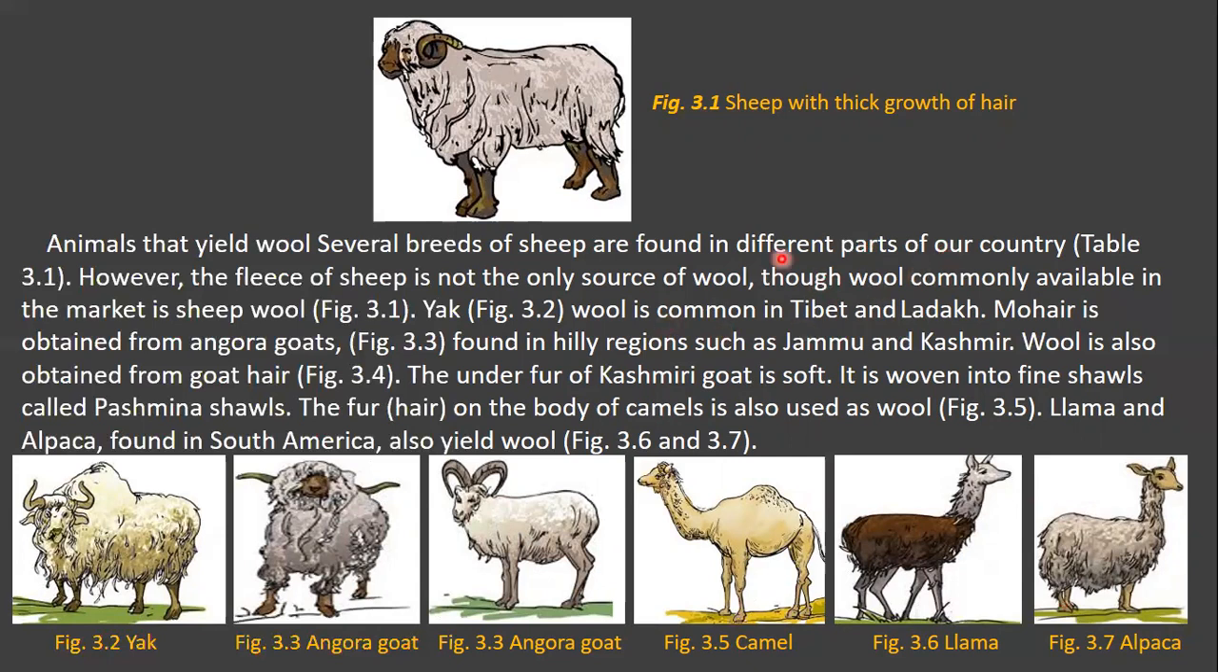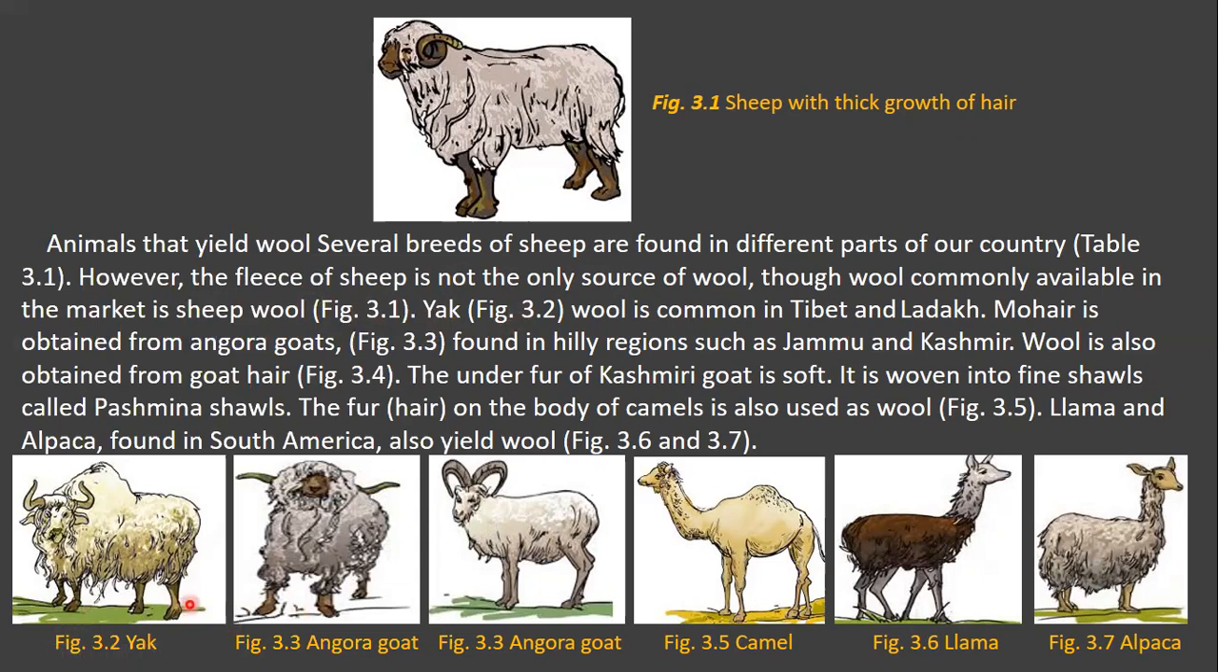See, several breeds of sheep are found in different parts of our country. However, the fleece of the sheep is not the only source of wool. The hair is not the only source of wool, children. Though wool commonly available in the market is sheep wool. What we will find in the market now is the sheep's wool. And yak.